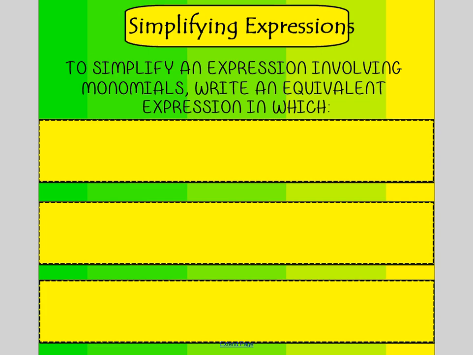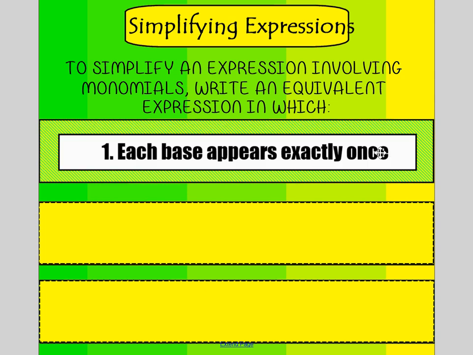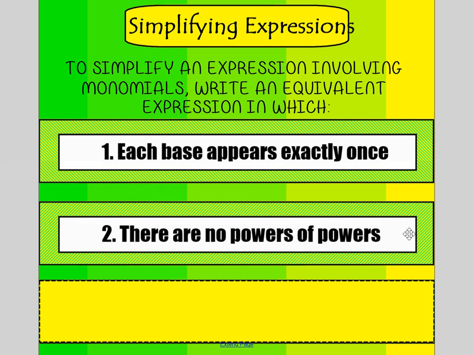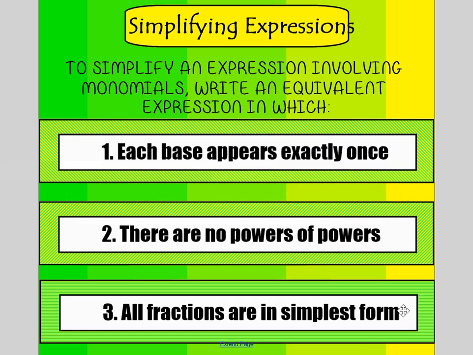To simplify an expression involving monomials, we write an equivalent expression in which each base appears exactly once, there are no powers of powers, and all fractions are in simplest form. You'll want to pause this video and write those down.